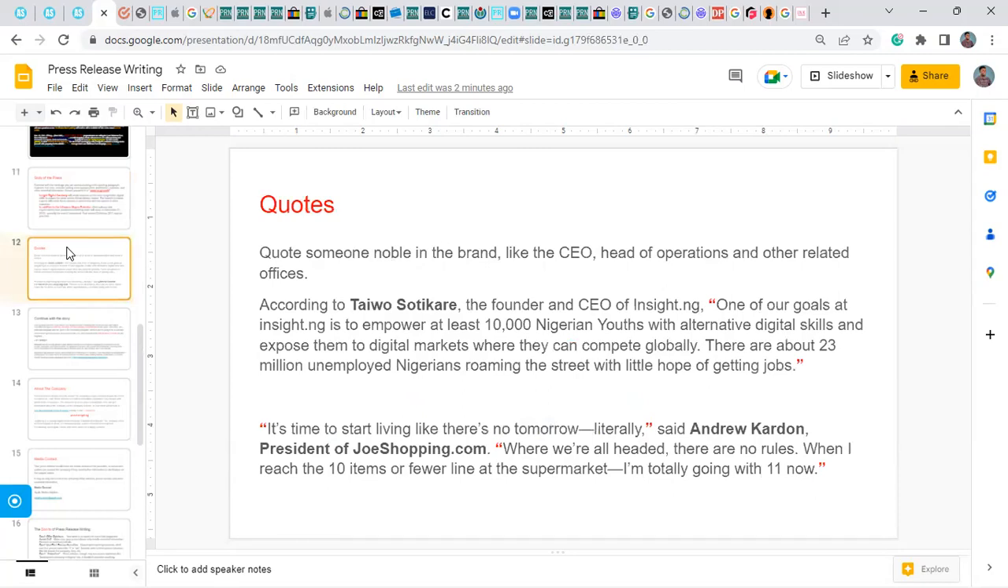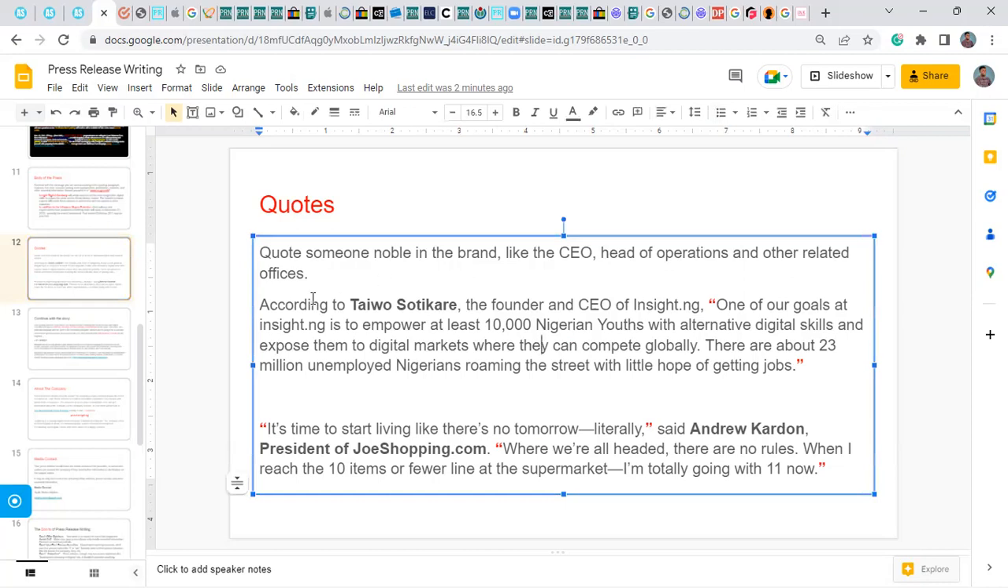So the quote should come from someone notable in the company, like the CEO, head of operations, and other related offices. For example, here, according to Telstra's career, the founder of Insight Engine, one of our goals at Insight Engine is to empower at least 10,000 Nigerian youths with alternative digital skills and expose them to the digital market where they can compete globally. There are about 23 million unemployed Nigerians roaming the streets with little or no hope of getting a job.